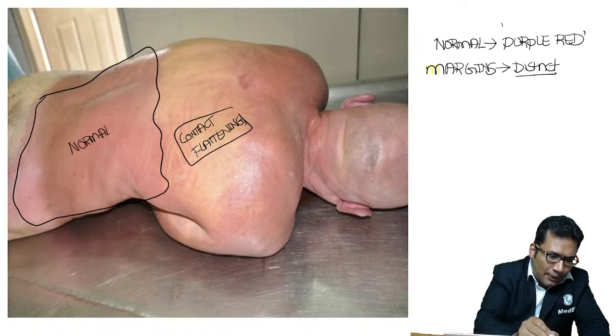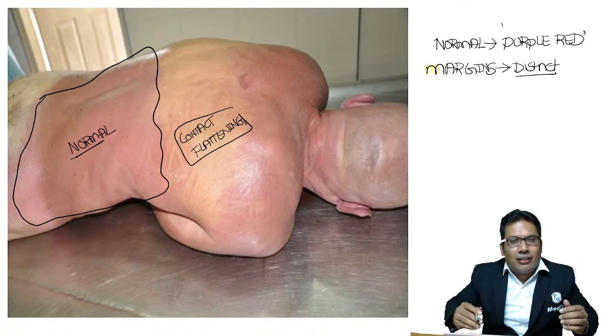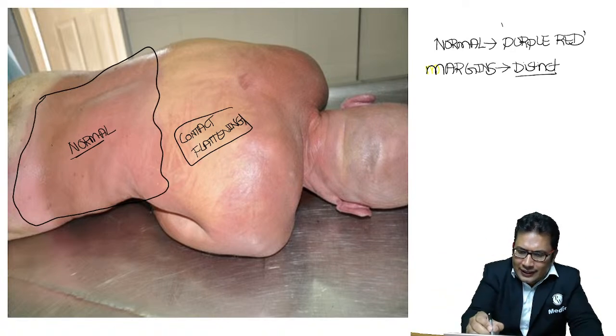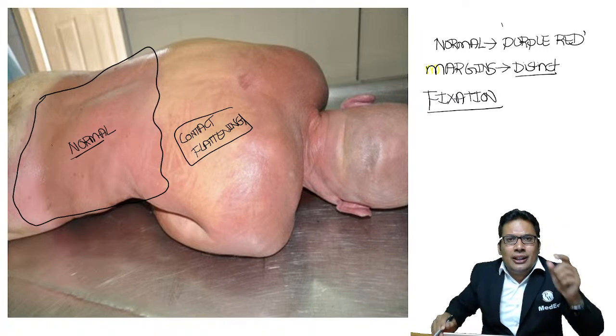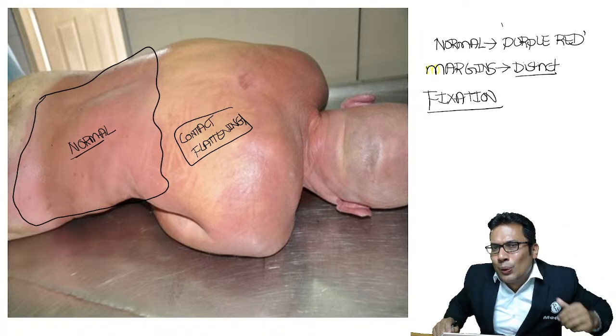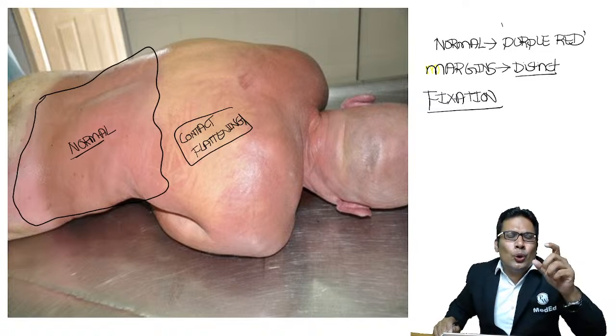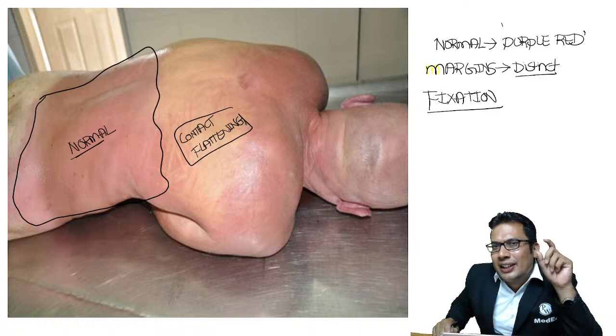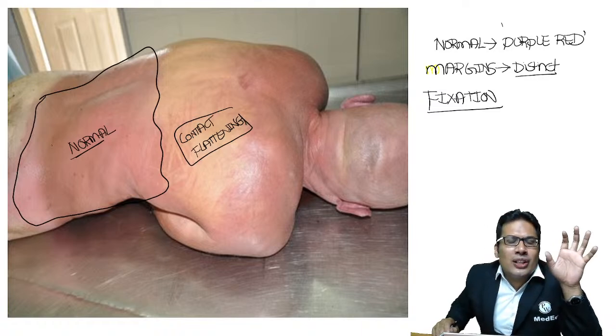Now one more question can be asked in the exam. Fixation. When is this postmortem staining going to fix? Anyone, can you guess? The fixation means when you apply some pressure over the dead body, there won't be any blanching. When there is no blanching, then it is known as fixed postmortem staining.